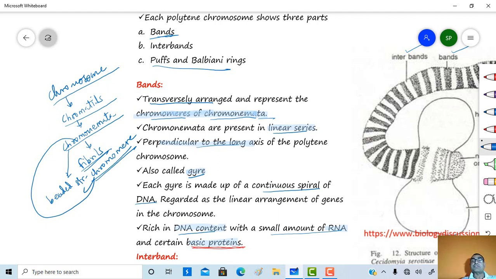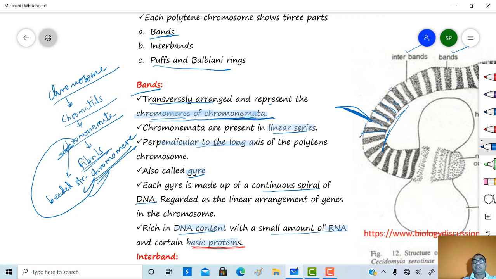So these bands or gyres present in the polytene chromosome are transversely arranged chromomeres of the chromonemata. Okay, so chromonemata are present in a linear series, perpendicular to the long axis of the polytene chromosome.